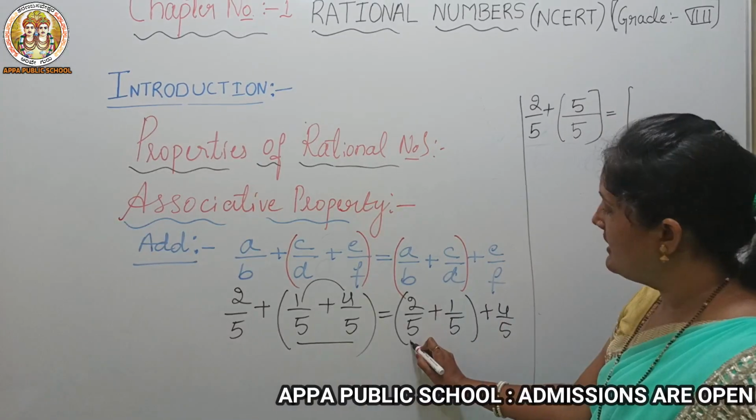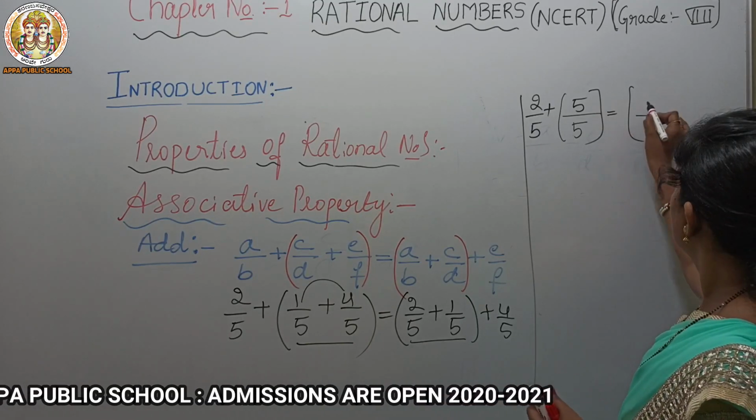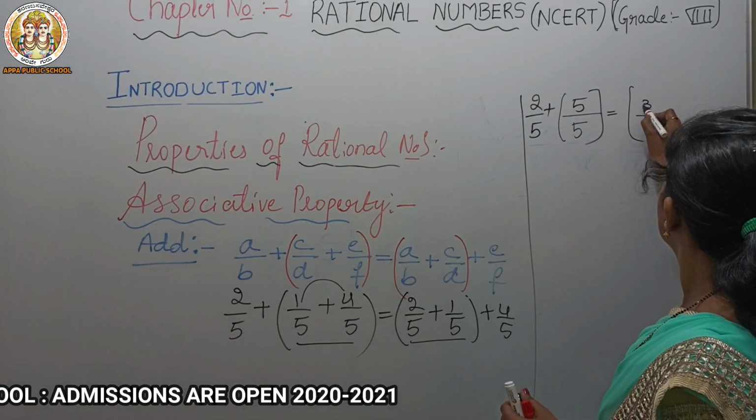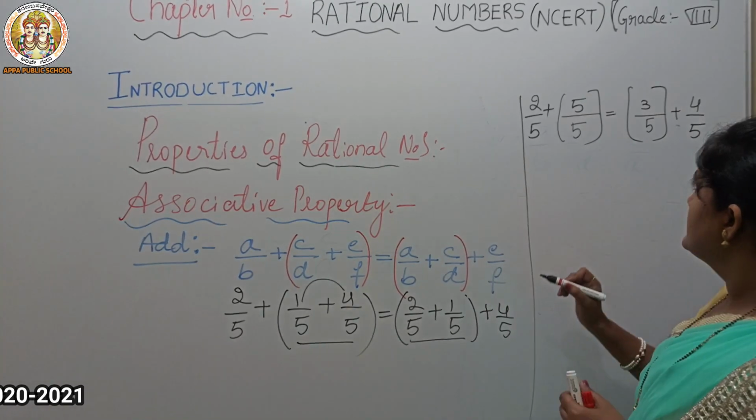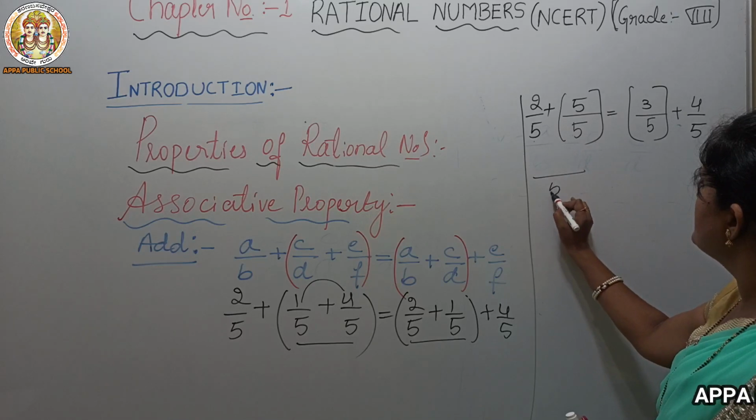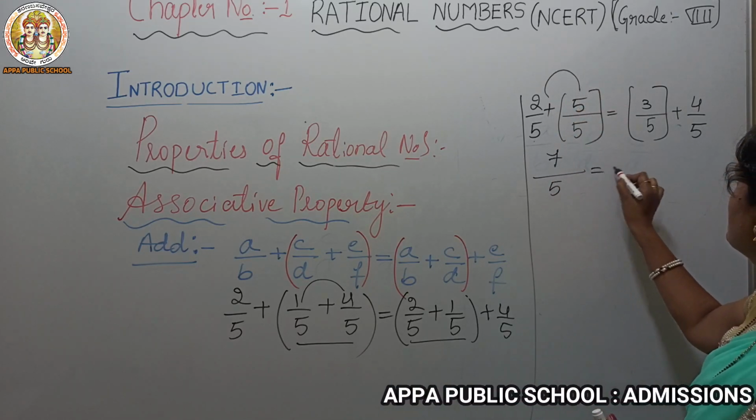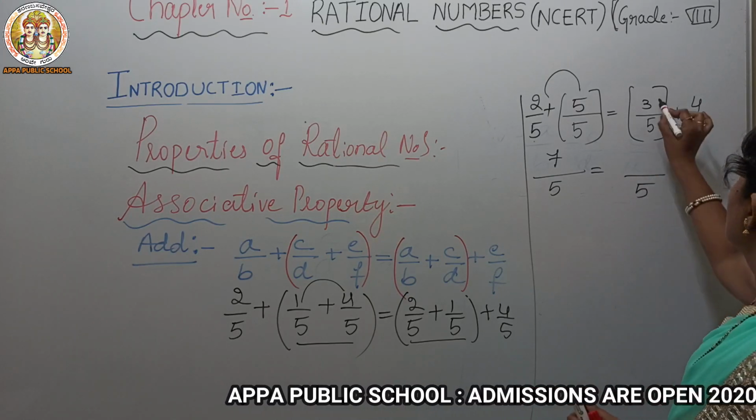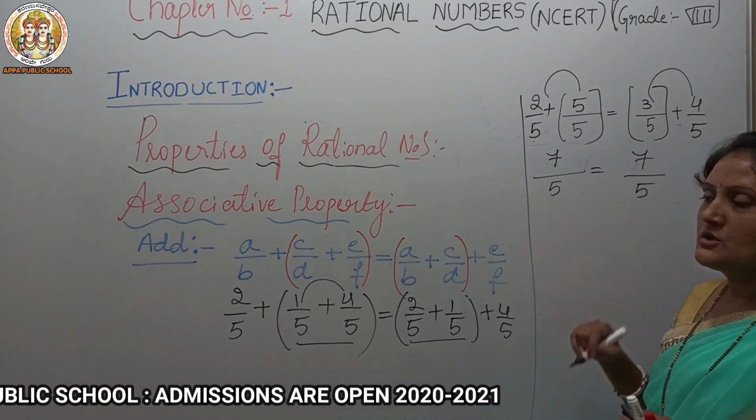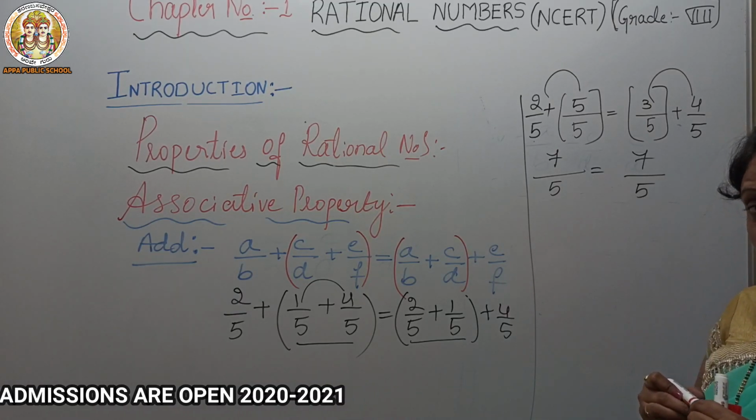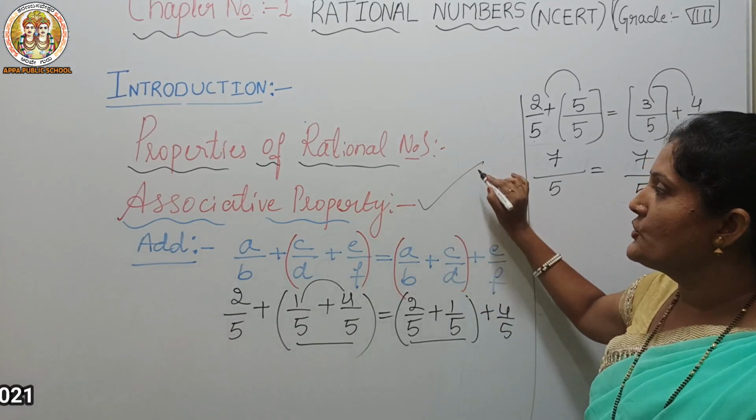Is equals to. Here also first I will add the bracket terms. So 5, 2 plus 1 is 3. Now plus 4 by 5. We'll go for the further simplification. Here also we have the denominator 5. Now 2 plus 5 is 7, is equals to 7 by 5. 5 is the denominator, so 5. Now 3 plus 4 is 7. So you can check LHS is equals to RHS, we got 7 by 5. It means it holds the property. Addition will work in associative.